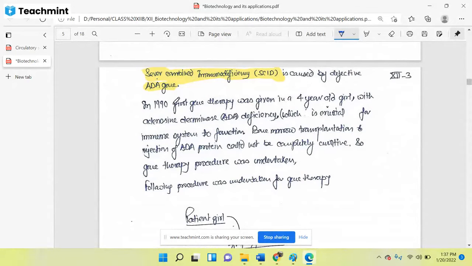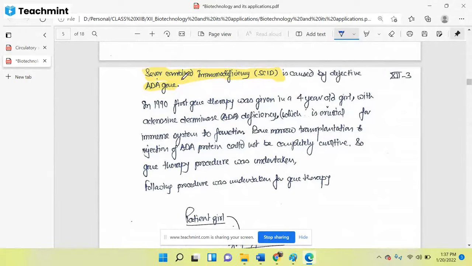That girl was affected by SCID because of the abnormal ADA gene. If the ADA gene was defective, she was not able to produce the adenosine deaminase protein, and ultimately this disease happened. So in 1990, the first gene therapy came into existence by correction of this gene.